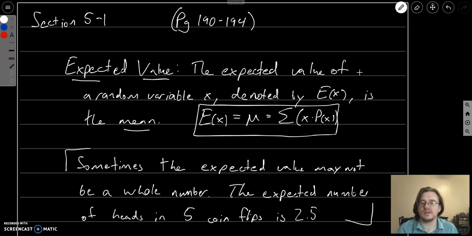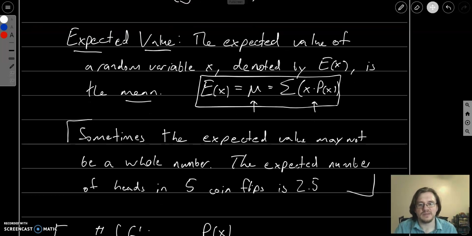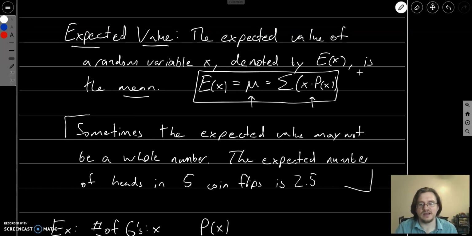And I'll go through something to explain this more at the end of the lecture. But essentially, anytime that you want to calculate the expected value of something, the expected value is just the mean, which we have the formula for. You just take each value that the random variable can take times the probability that it occurs, and we sum it all up. Now, just as a caveat, sometimes the expected value might not be a whole number, even though you would expect a whole number of things to happen.